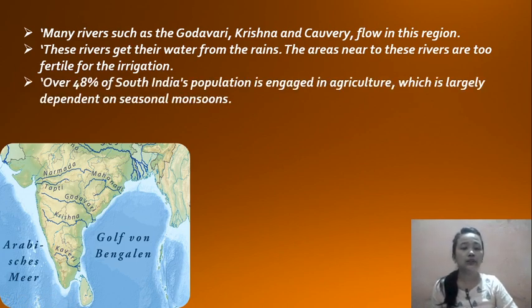Over 48% of South India's population is engaged in agriculture, which largely depends on the seasonal monsoon. So what do they largely depend on? The seasonal monsoon.